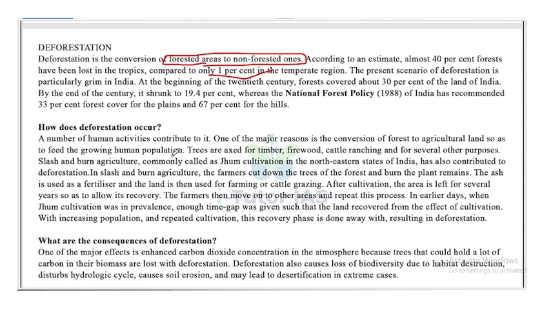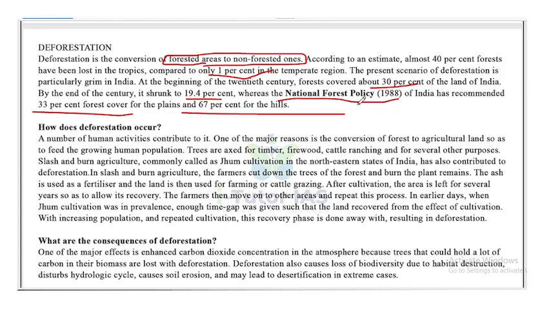At the beginning of the 20th century, forest covered about 30% of the land in India. By the end of the century, it shrunk to 19%, whereas the National Forest Policy of India has recommended 33% of forest cover for plains and 67% for the hills. So, in the beginning of the 20th century, our forest cover was 30%, but now it has shrunk to just 19%.